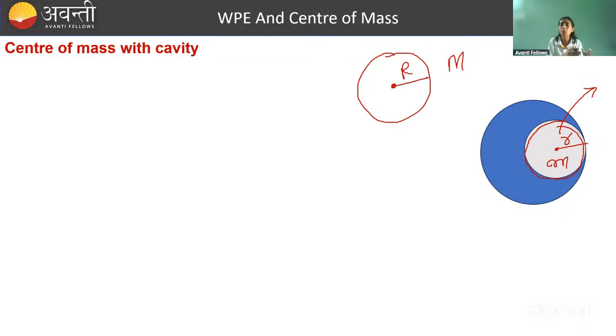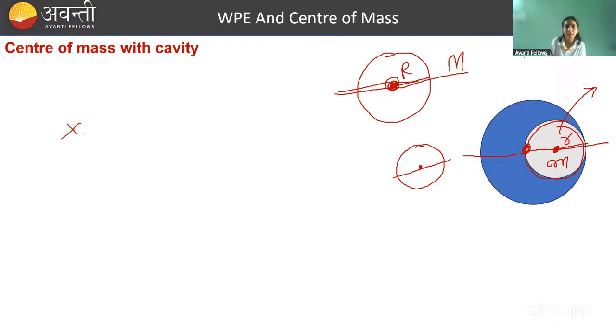Where will be the center of mass now? So simple है, अगर आप initially देखो, initially center of mass was where? Here. Then at the center, you are removing what? You are removing this portion of the sphere out, right? So this portion has its center of mass at its geometrical center. यहाँ पे था, whole body का यहाँ था, ठीक है. So basically both has center of mass on the x axis. So new center of mass of the whole body will be somewhere on the x axis itself.